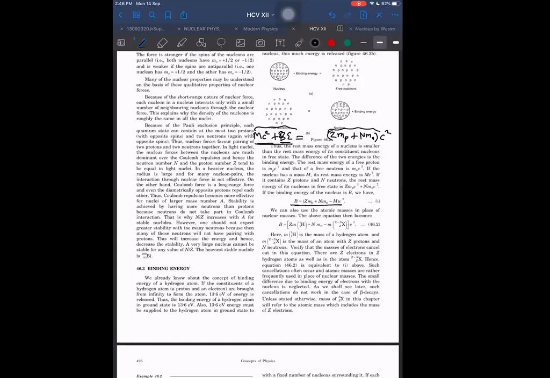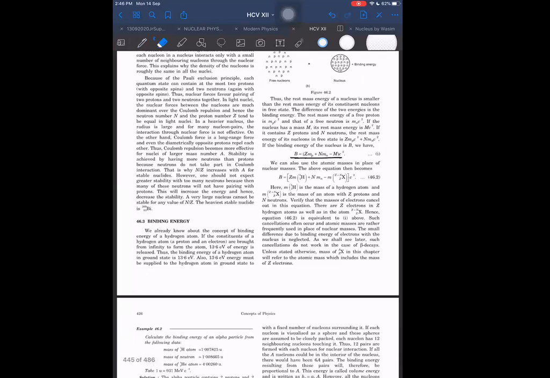This M is the mass of the nucleus. So they are writing that equation only, but they are just bringing M to the right hand side, and they represent the binding energy by B. It is the same equation which I wrote there. But after this equation, I have to take you to this equation also.